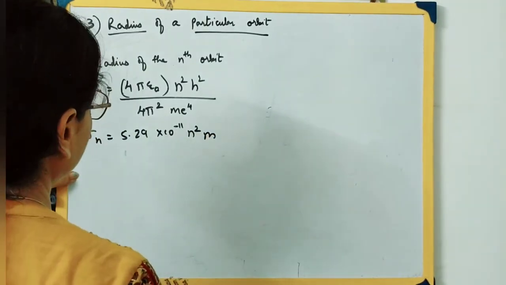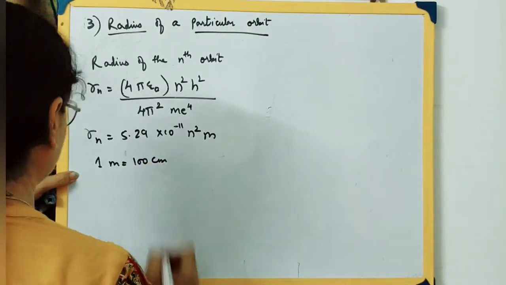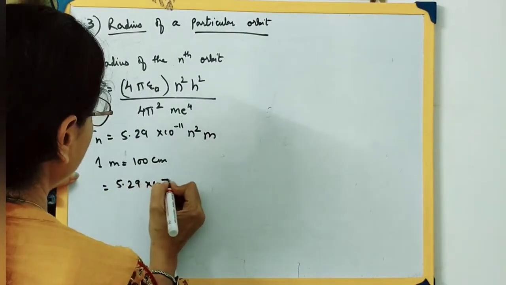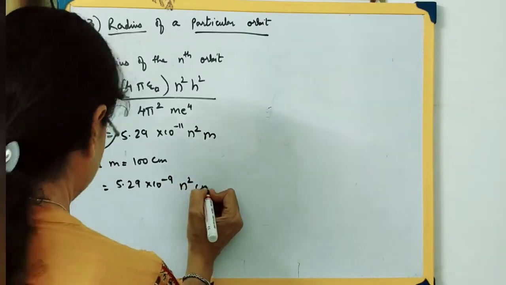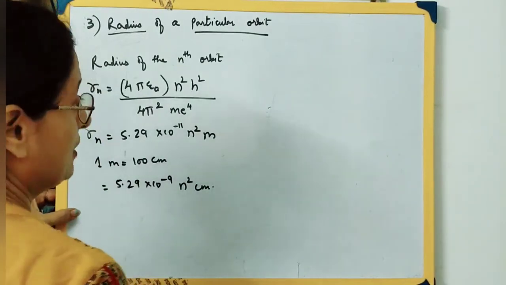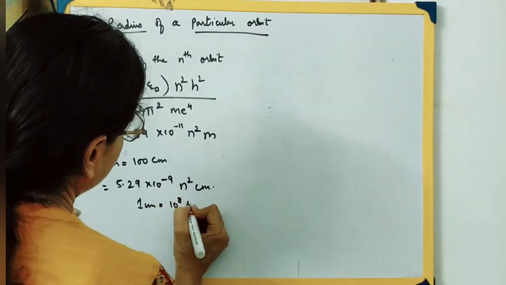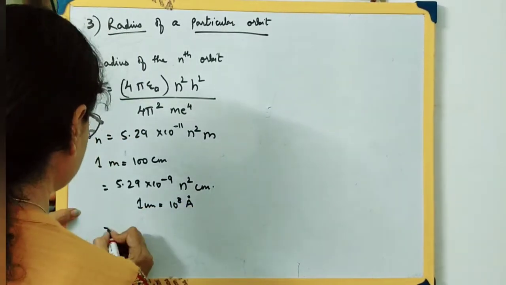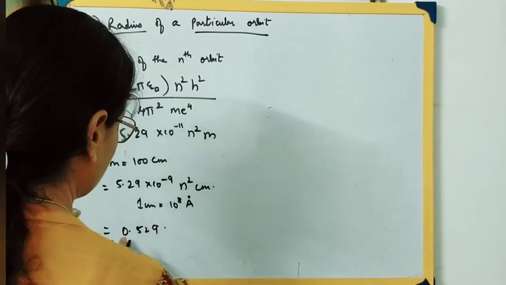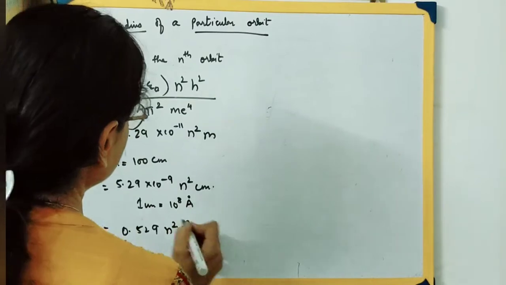We convert into centimeter. 1 meter is equal to 100 centimeter, so we convert it over here. We get 5.29 into 10 raised to minus 9 n square centimeter. Now 1 centimeter is equal to 10 raised to 8 angstrom, so we convert into angstrom. That is equal to 0.529 n square angstrom. So simply these conversions that we are doing.